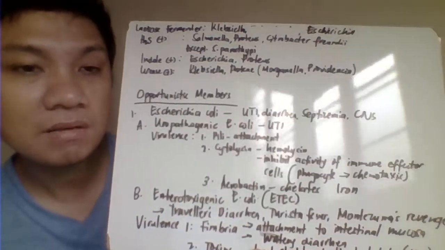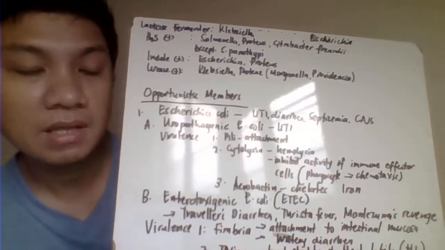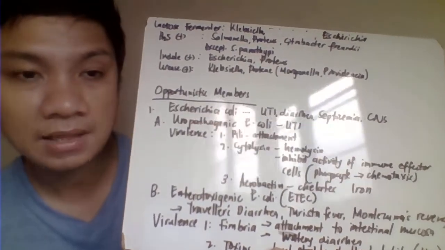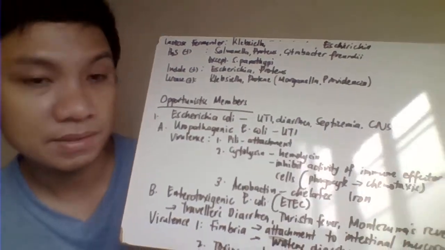Okay, for indole positive, most likely you could have Escherichia and Proteus. And for urease positive, we include all the members of the proteic group: Proteus, Morganella, and Providencia. They are urease positive.